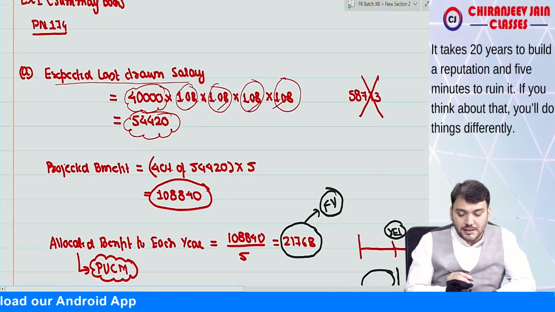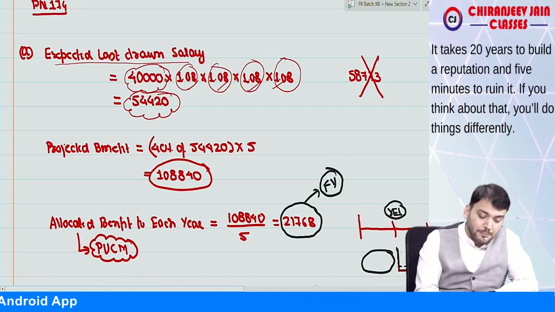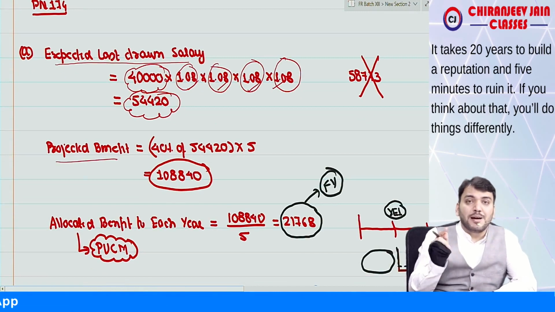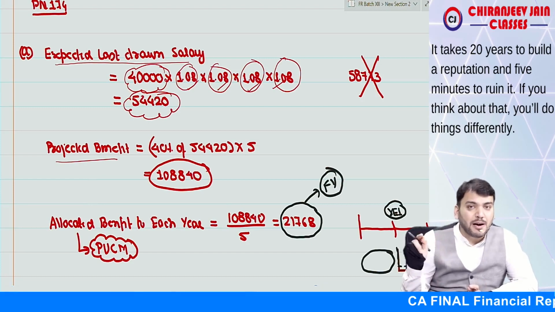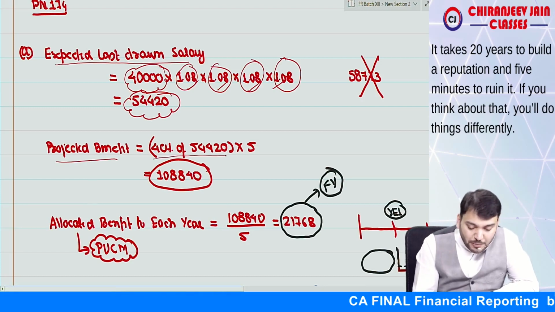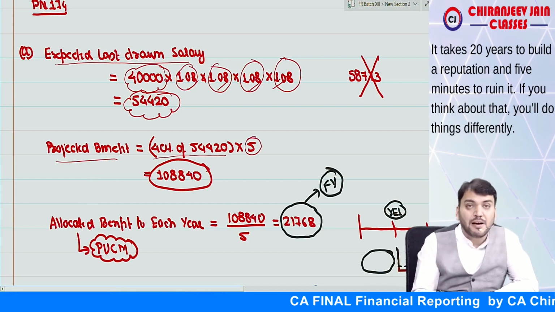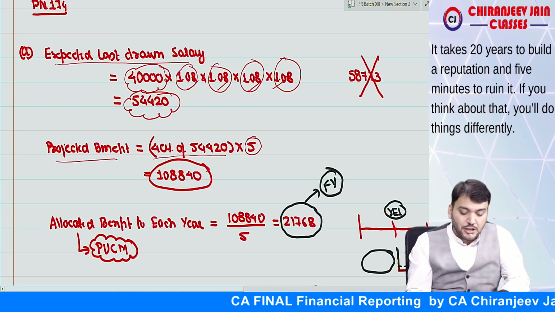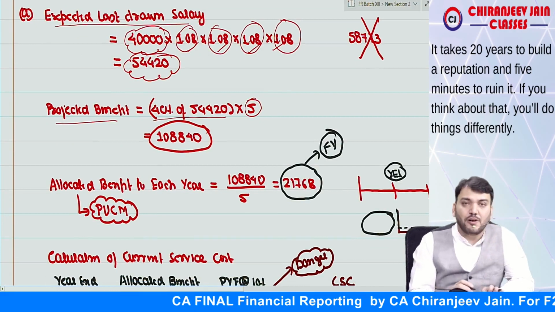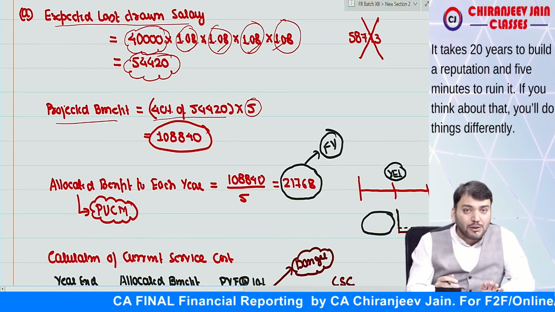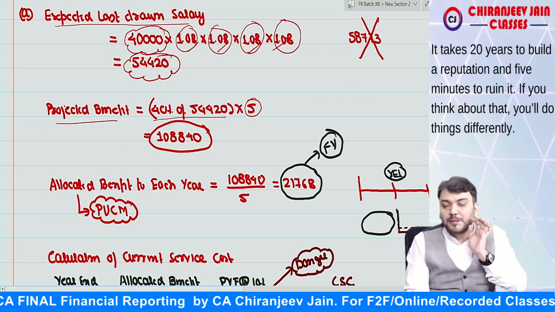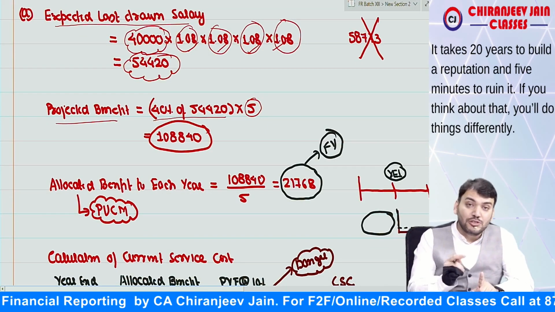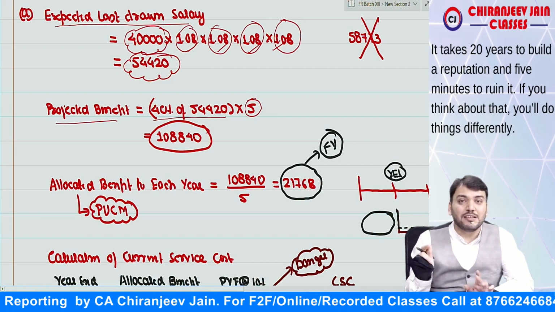Monthly salary, yes sir. Now we'll calculate the projected benefit. So what was the benefit given in the question? It was 40% of last drawn salary multiplied by 5 years of completed service. So 40% of last drawn salary multiplied by 5 years of completed service will come to 1,08,840. Now we'll allocate this benefit over how many years? 5 years. So this method is known as the projected unit credit method.